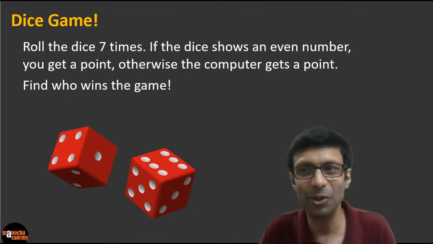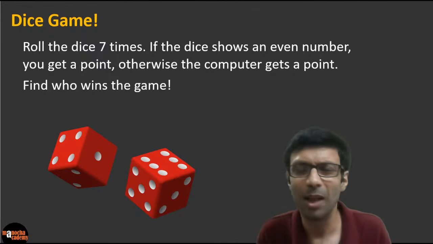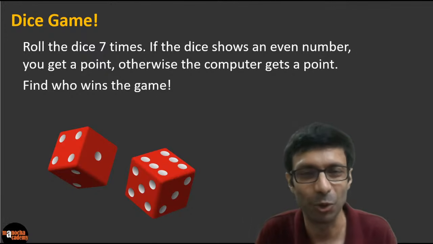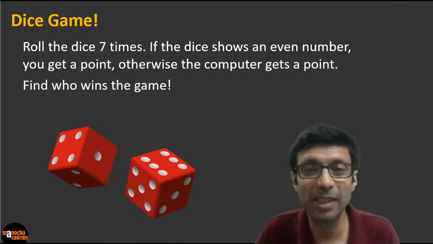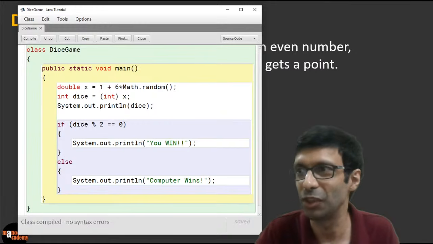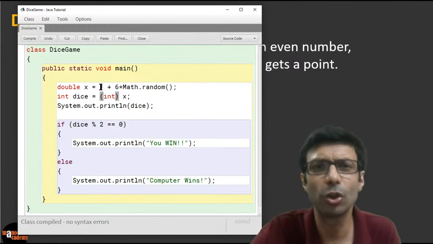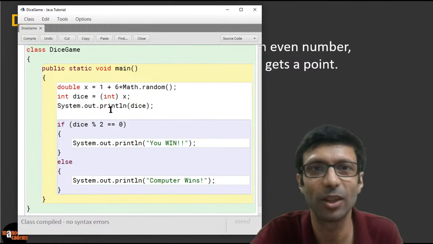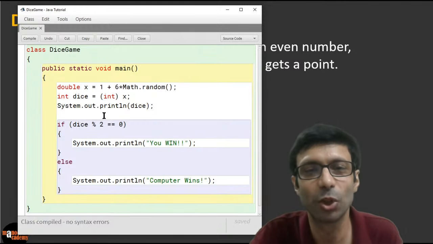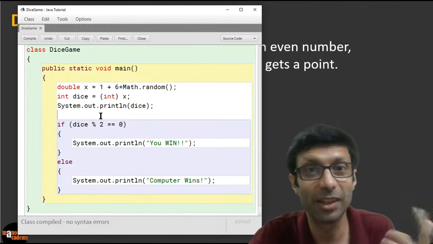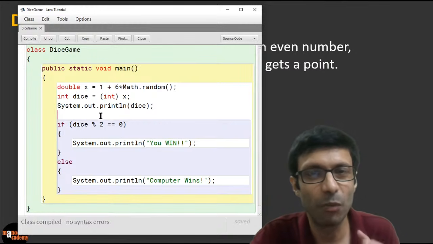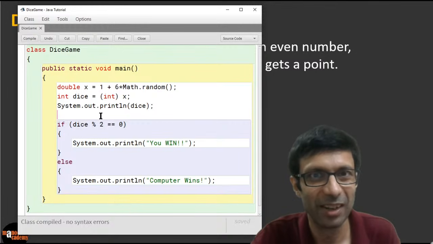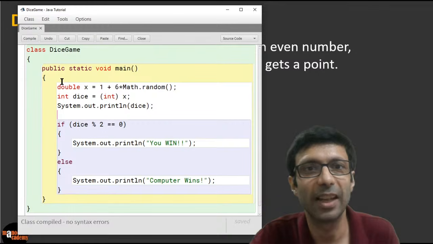So guys, are you ready to write this more complicated program? But I'm going to make it super easy for you. So let's go ahead and try. We are basically making the dice game more interesting. So again, we're going to use all these elements of rolling the dice, but this time we're going to put it in a loop, because we want to play this 7 times. Do you guys agree?